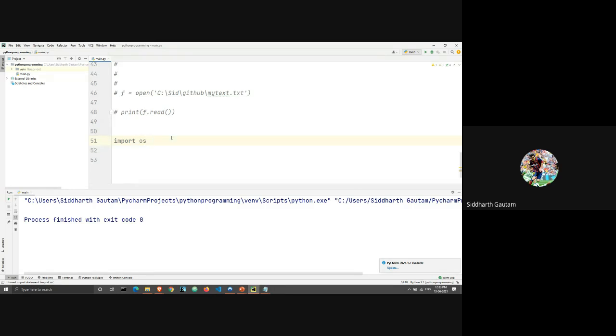That's why we are importing os. When we import os, we get those permissions from Windows to delete a file. We can access a file without it, but now we get permission to delete that file.